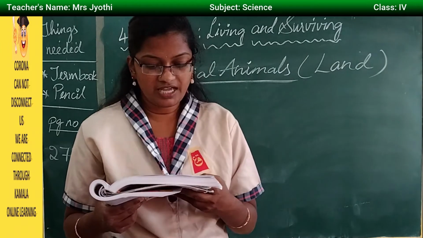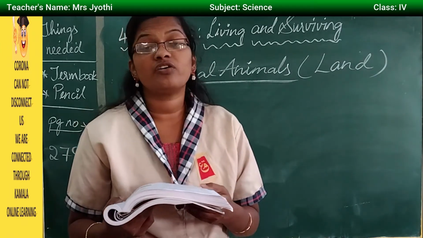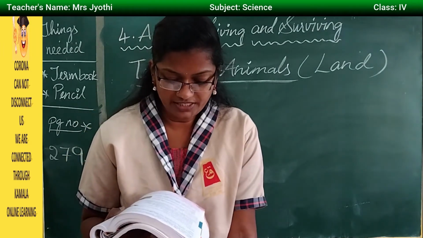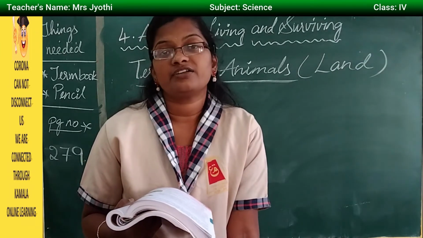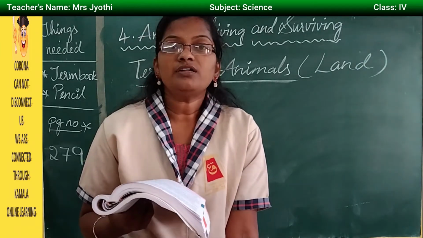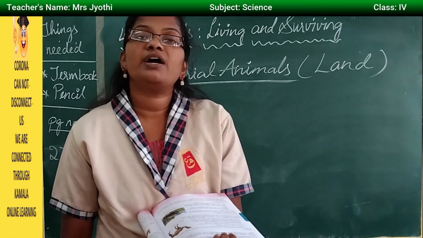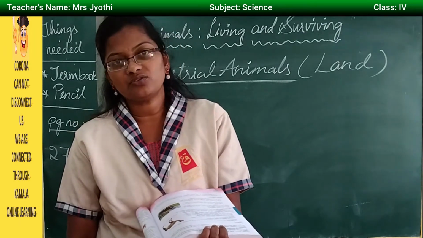Then the desert kangaroo rat is almost perfectly adapted to life in the desert. It can survive without drinking any water, getting the required moisture from its seed diet. So here there are kangaroo rats. The kangaroos which live in the desert region, we call them kangaroo rats.